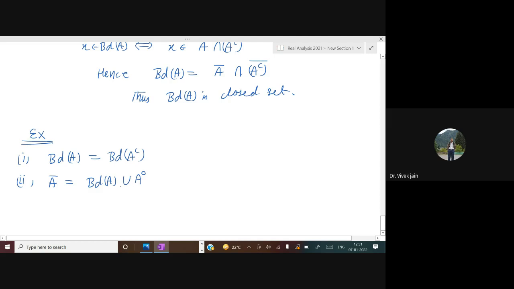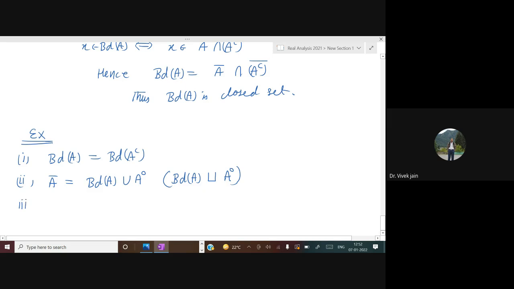And actually this union is a disjoint union, because if some point is in boundary of A, then it can never be in A interior. Usually we write disjoint union with a special symbol. Disjoint union means nothing is common in these two sets. So try to prove it.